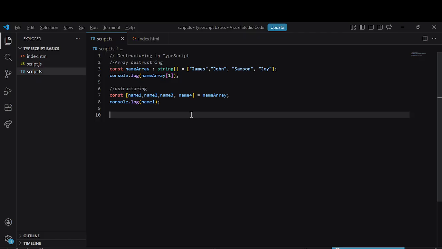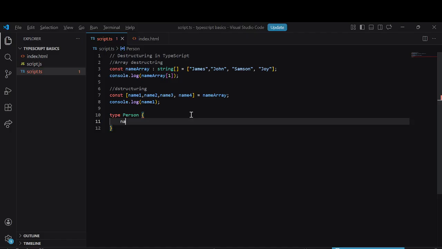So let's look at how an object is destructured. First, let's create a type. Say type Person. Creating this type alias is just creating our object format.